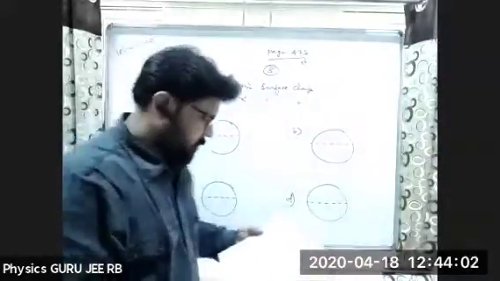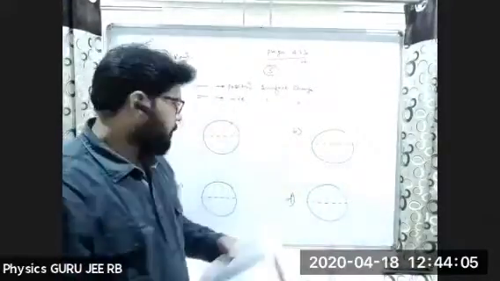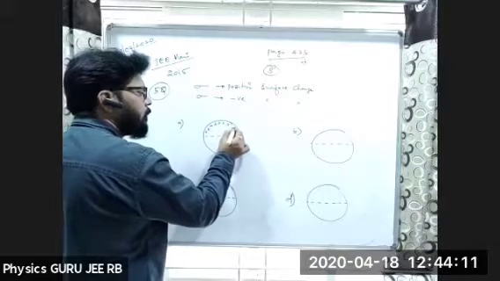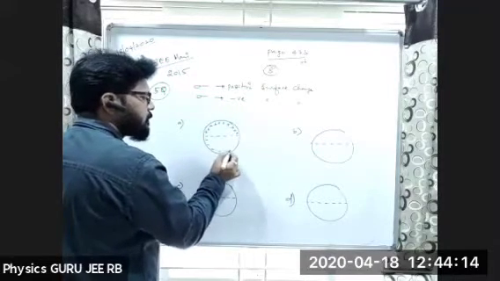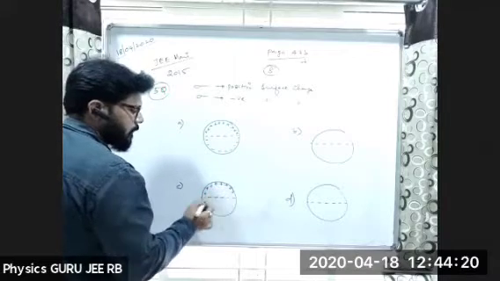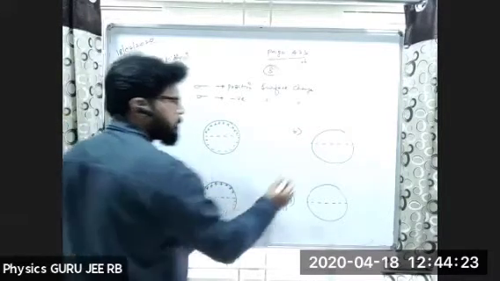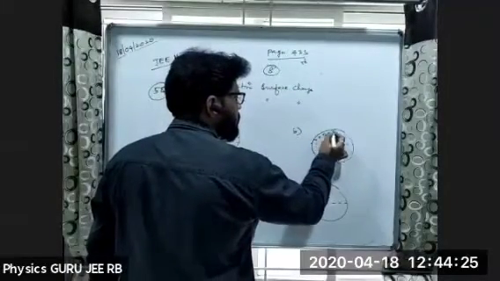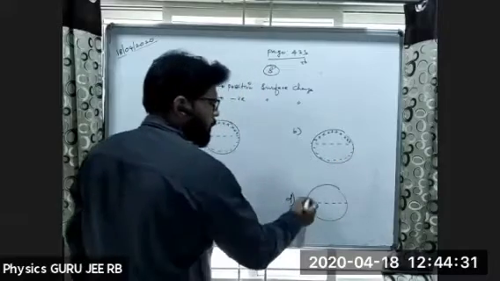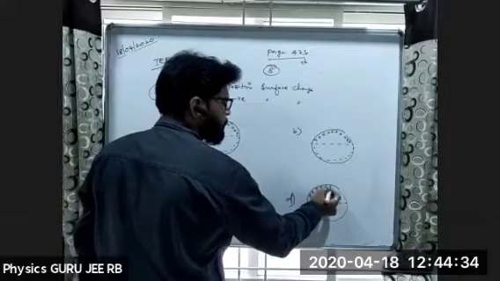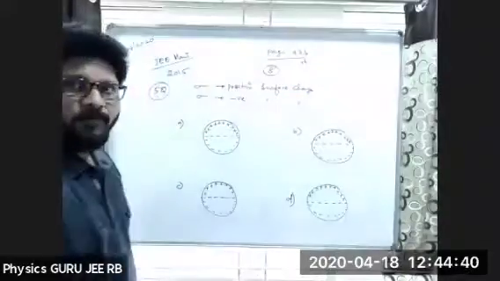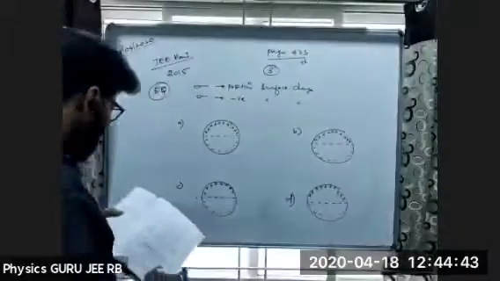Even in this book, the upper half is positive charges, and the lower half is negative charges. Here the upper half is positive charges, and the lower half is negative charges. So like this, there are 4 options A, B, C, D. The first option he has given,